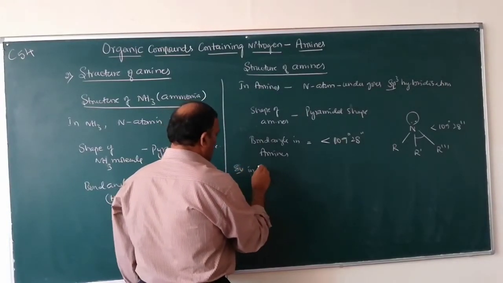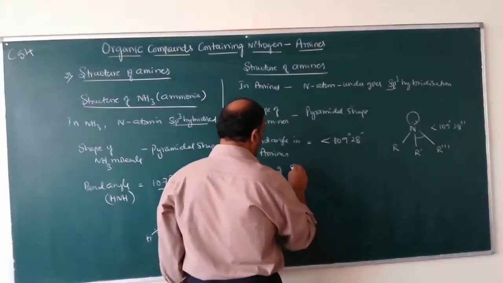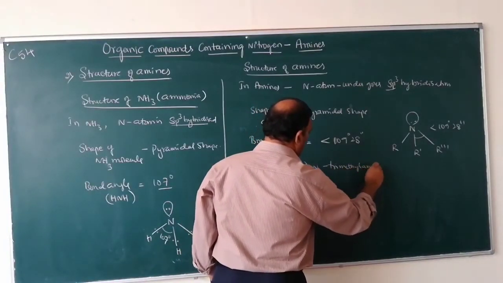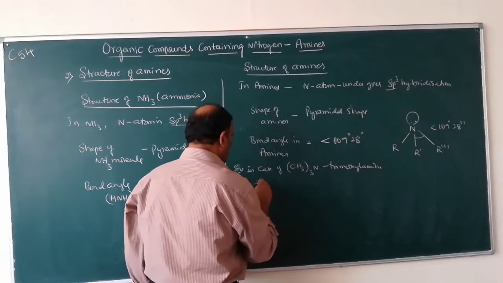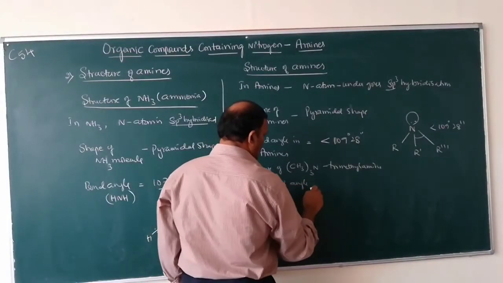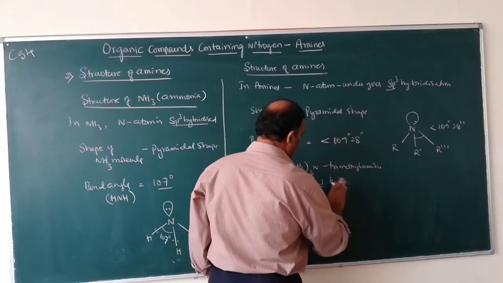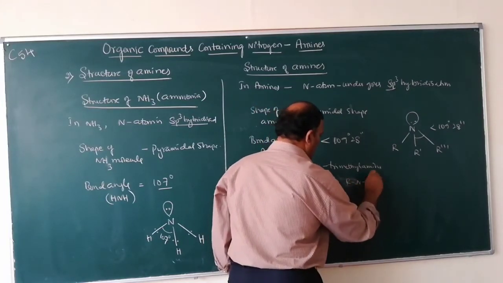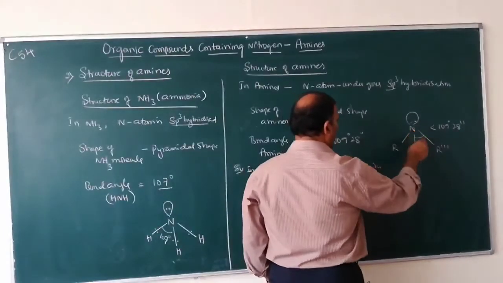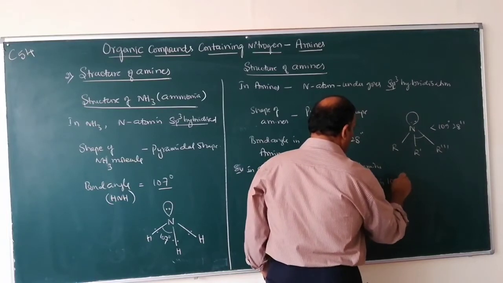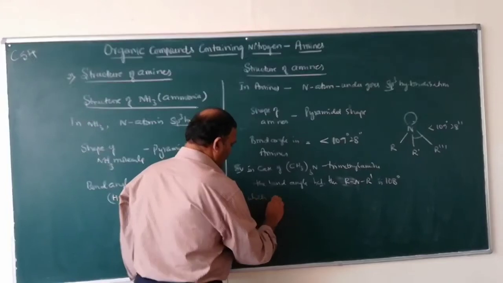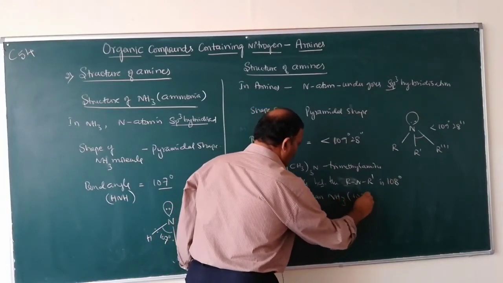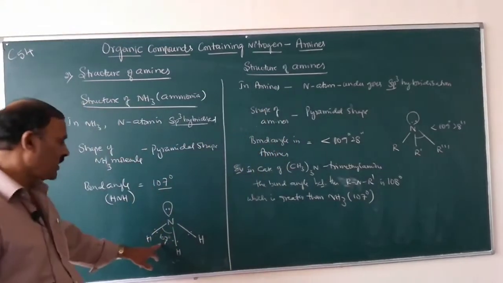Example, in case of trimethylamine, the bond angle between the NR bond or NR dash bond, the angle between R N R dash is 108 degrees, which is greater than ammonia. In ammonia it is 107 degrees.